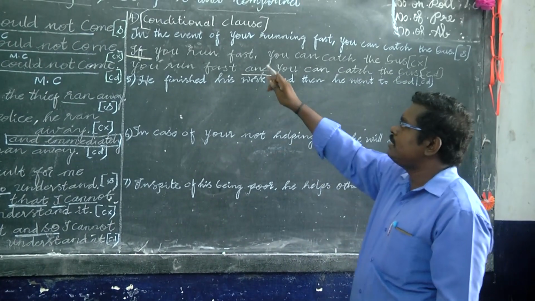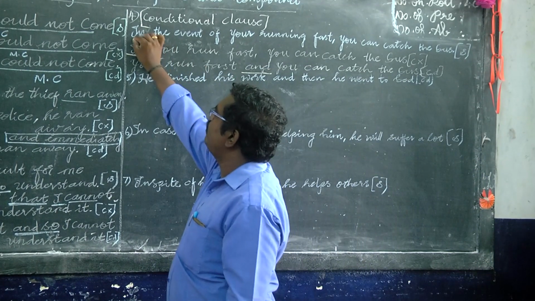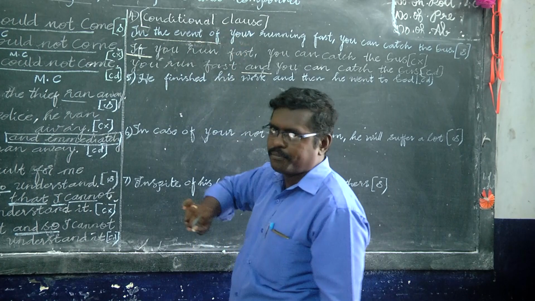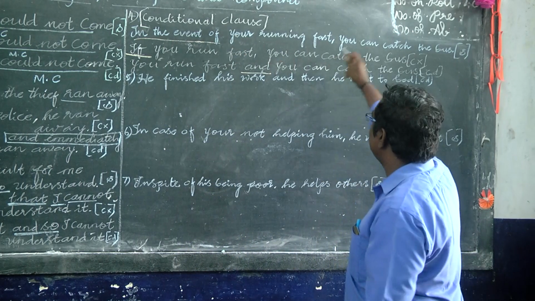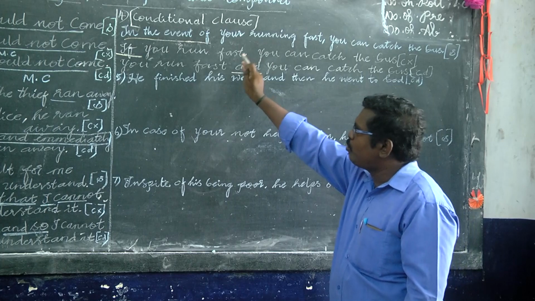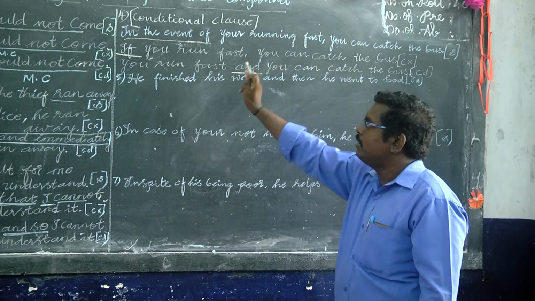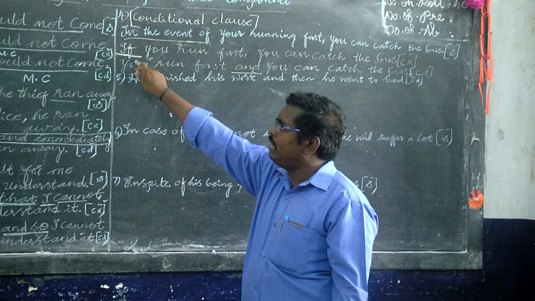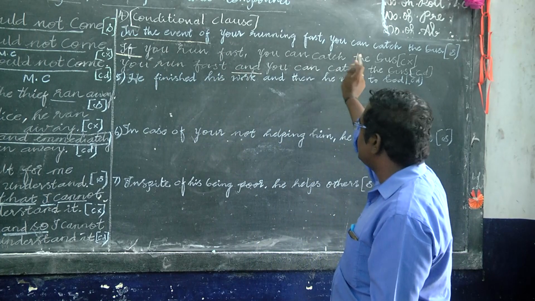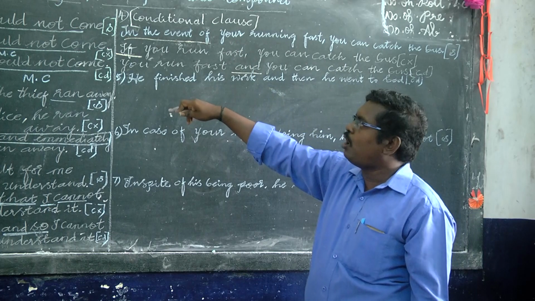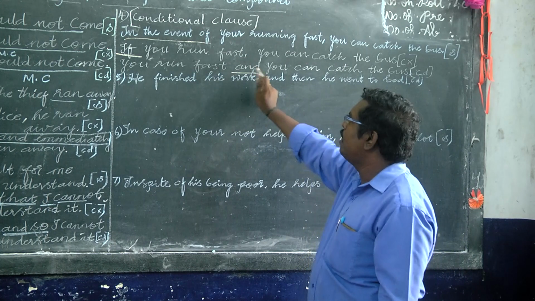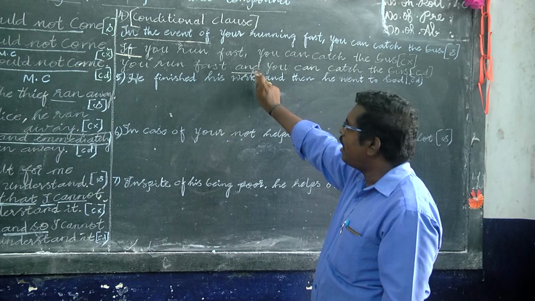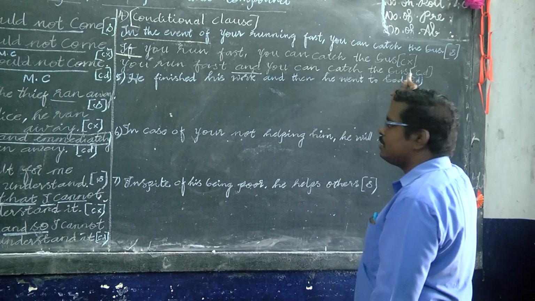So for the conditional clause, the simple form uses in the event of or in case of. So the main clause is the same phrase. Subordinate clause plus main clause. A compound sentence has two main clauses. So we can use if: if you run fast, you can catch the bus, and change into compound form: you run fast, and the coordinate conjunction and, so and you can catch the bus.